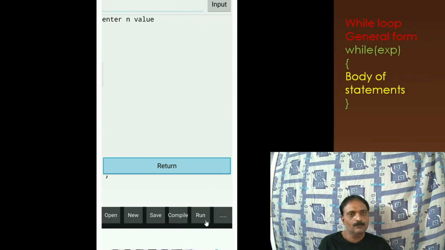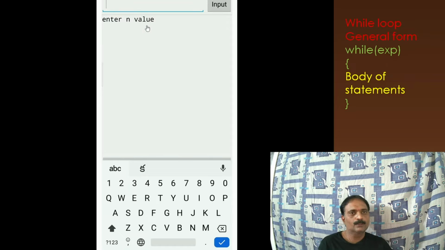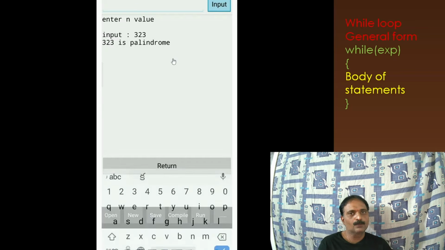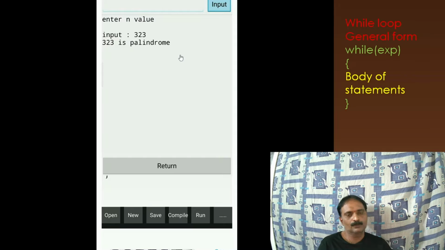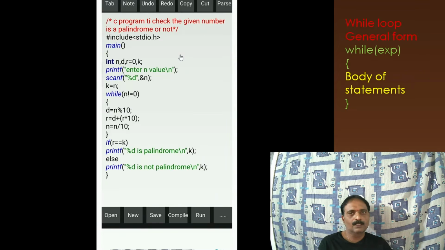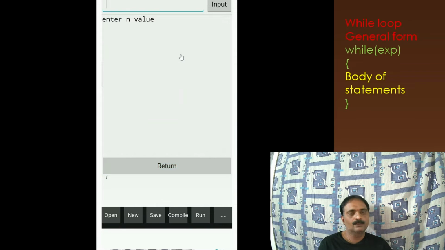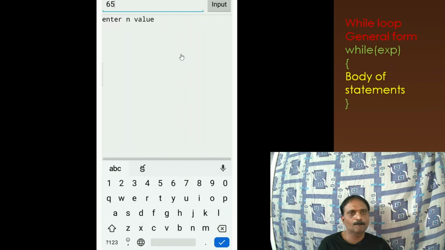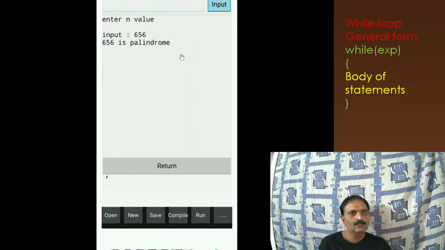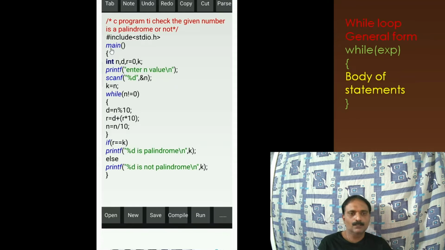So again we have to run the program to give another value of input. So I am giving it as 323, and the output we are going to get is it is a palindrome. So the program is correct and we have got the exact answers. So let us check with one more value of n, 656. Yes, it is a palindrome because from both sides we are going to get the same number.